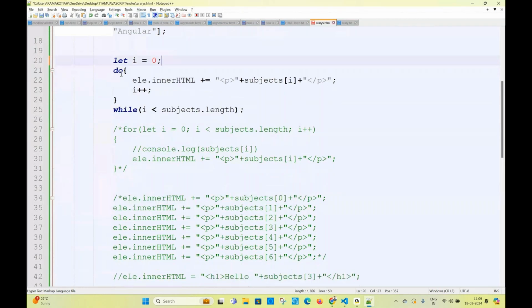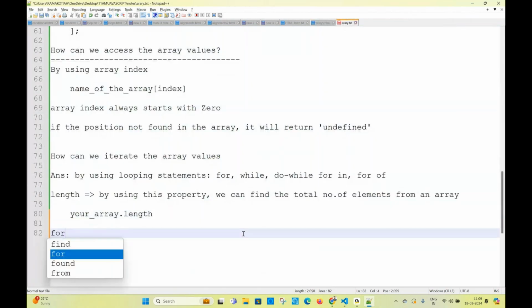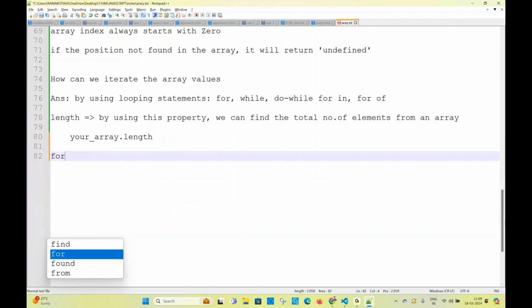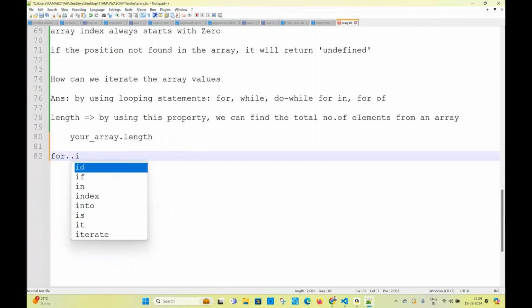The ultimate and very important ones are for in and for of. We're introducing this now. How do we iterate with for in and for of? Wait to see how to iterate an array by using for in and for of. Normally, the for in loop syntax will be like this. Write the syntax of the for in loop, and the for of loop syntax, both.